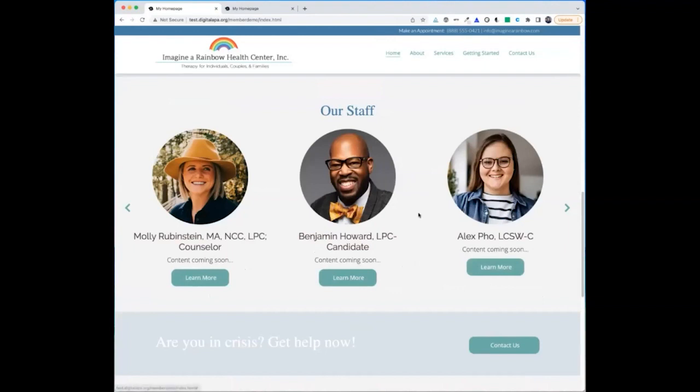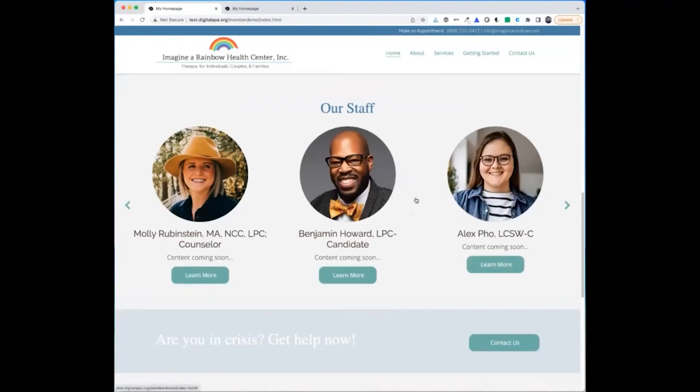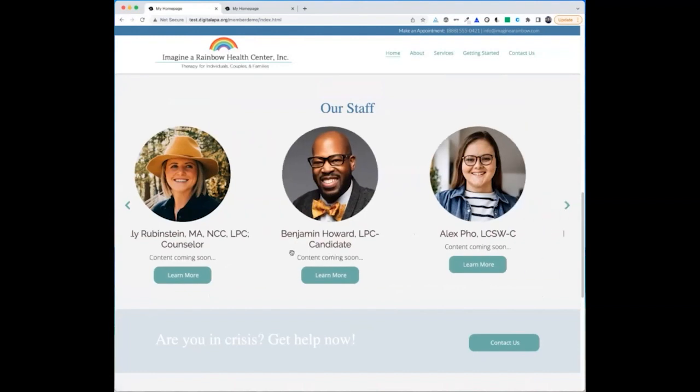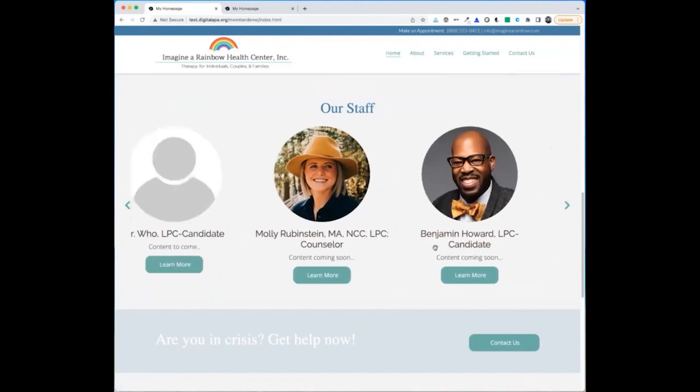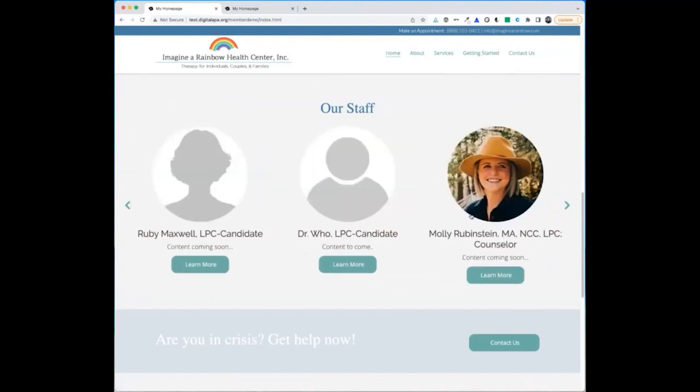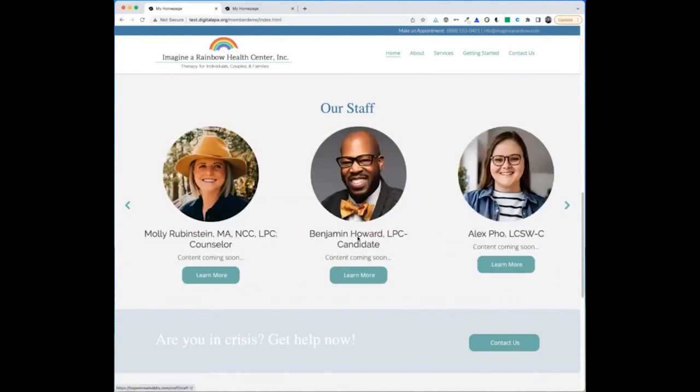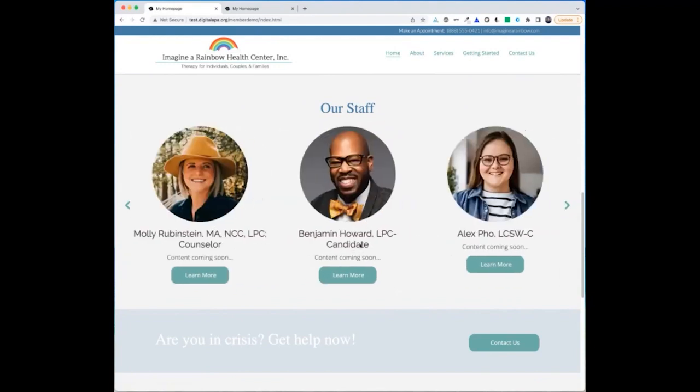So you can simplify things by either just linking a descriptive headline. So in the case of our sample site, we've got the therapists. And also, by the way, don't put content coming soon, please, because that just means, hey, I'm not done with this and I'm just going to put it up half done.